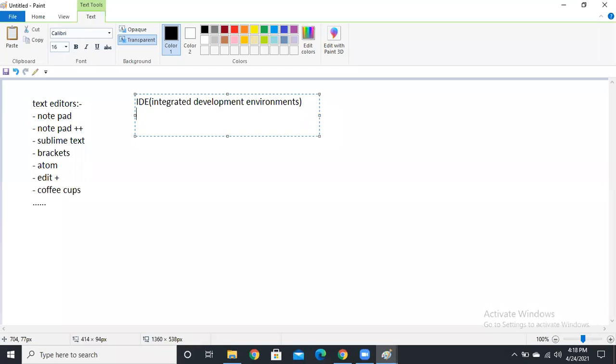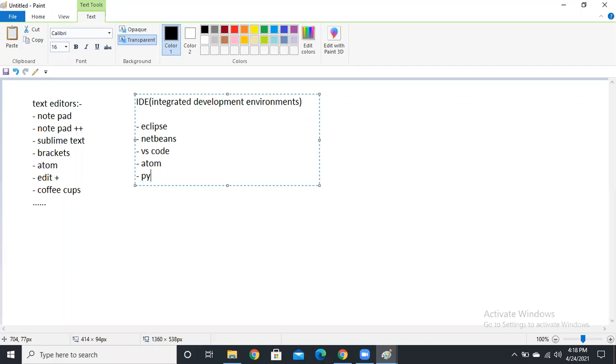It's like NetBeans, Eclipse, and VS Code. For Atom we have both, guys. Eclipse and NetBeans we are going to use for Java, guys, mostly Java.